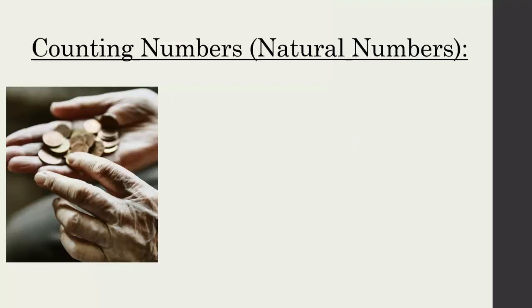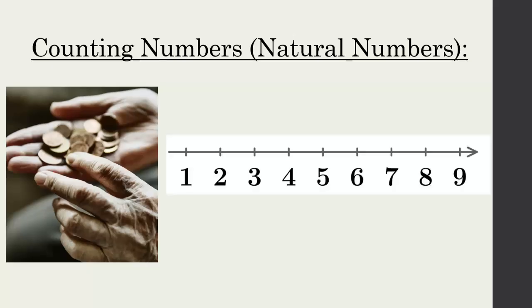So we invented these things called counting numbers, and the term we use in mathematics is natural numbers, and they're for counting things. Everybody knows them. You learned them in primary school. They are 1, 2, 3, 4, 5, 6, 7, 8, 9, and now it keeps on going. I just didn't have enough space on the slide. 10, 11, 12, 13, 14, 15, 16, 17, 18, and so on. They're all the numbers all the way up to infinity.